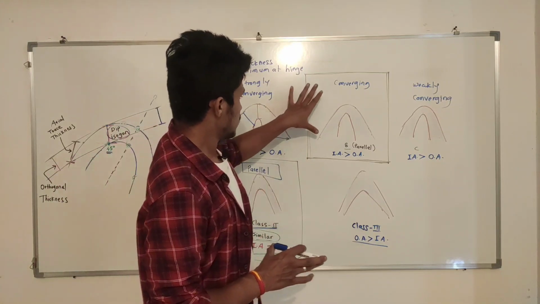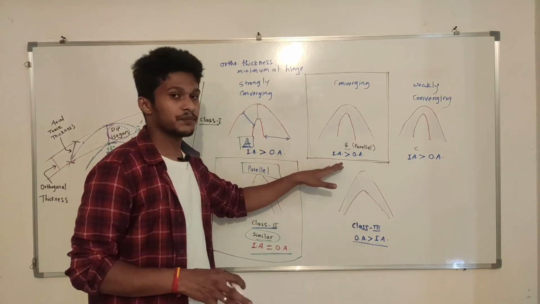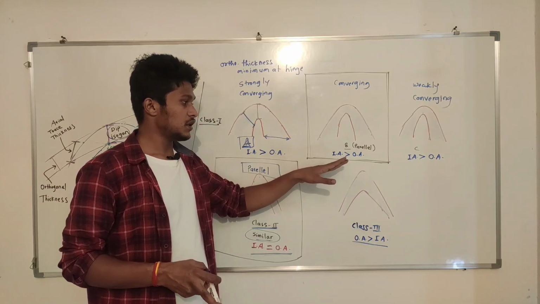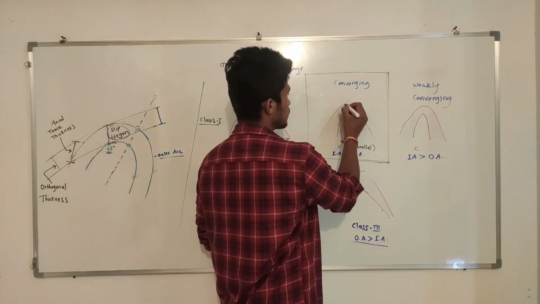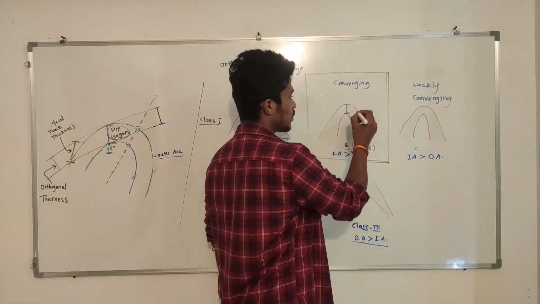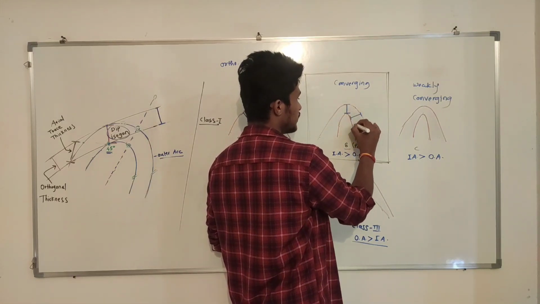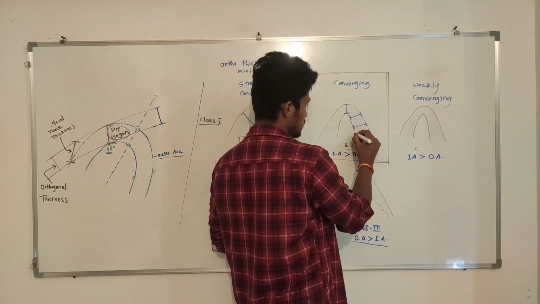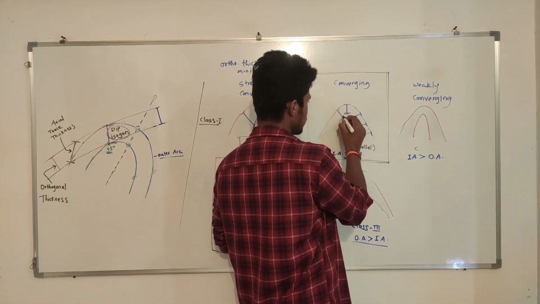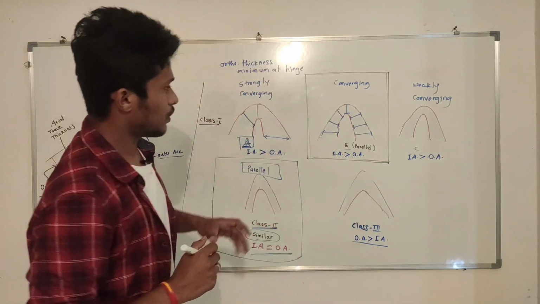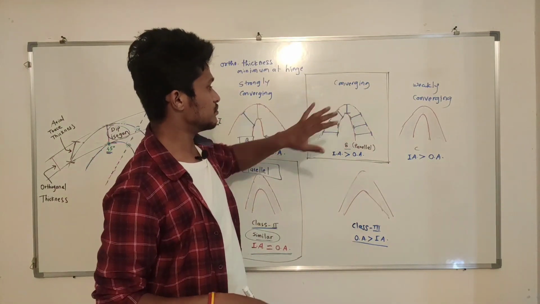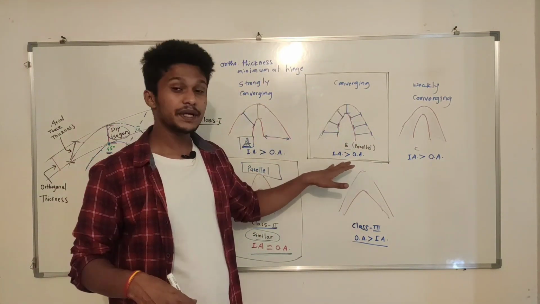Now for the class 1B fold, this is very important. Why is this called parallel? Because wherever you draw the orthogonal thickness, it is the same everywhere. The orthogonal thickness will be the same for a class 1B fold.